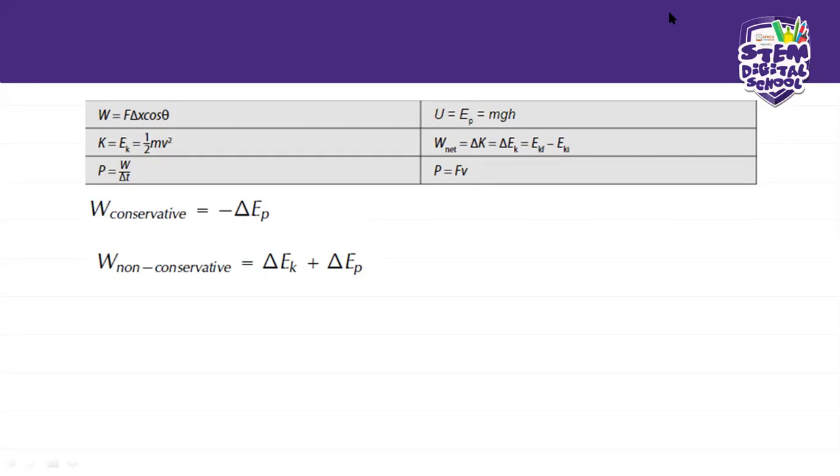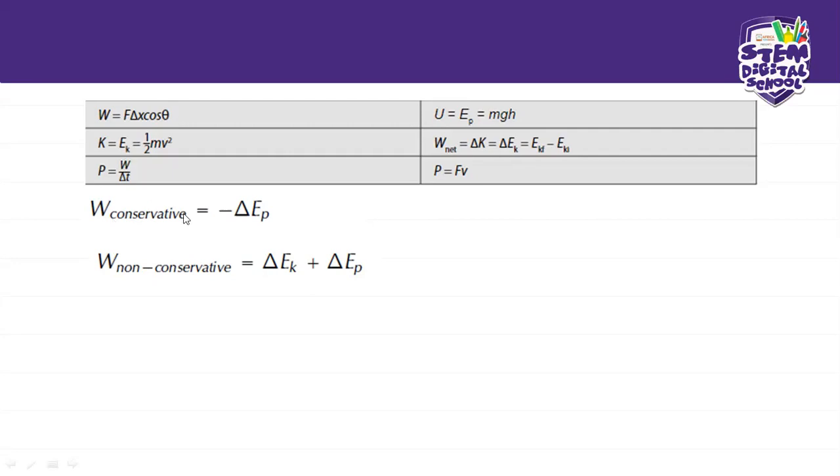Then we also have the net work done, which is equal to the change in kinetic energy. Other work done that we've done is work conservative.